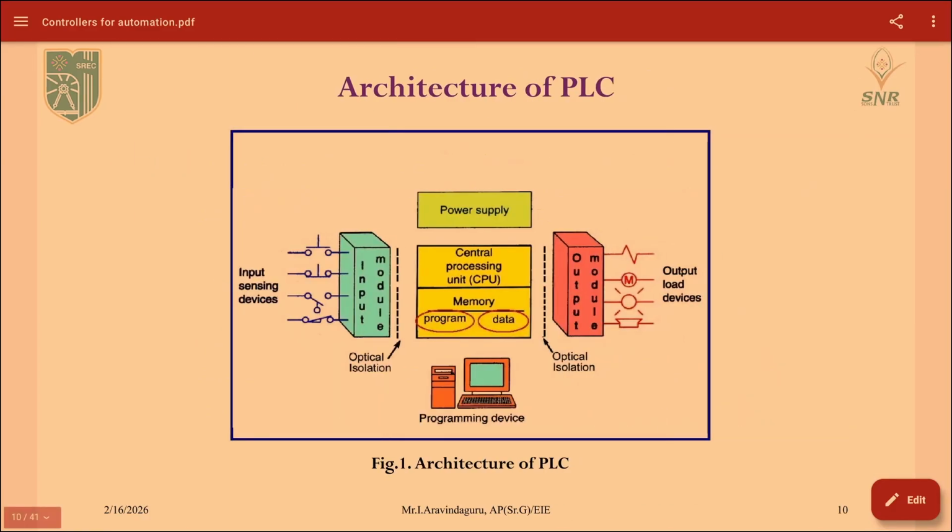Next, we will see about the architecture of PLC and what are the components available in the PLC. These are the components available in the PLC. First one is the input module, then the output module, then the power supply for the whole process, then programming devices to perform the programming and to develop logical operations, then optical isolation to isolate and to protect the circuits. We are using this optical isolation. Then the CPU is for processing the whole process, and the memory is to store the program; the data will be stored in these memories.